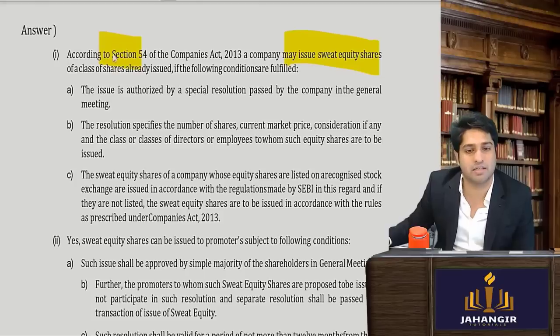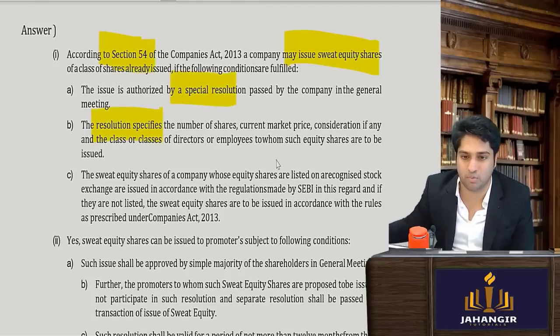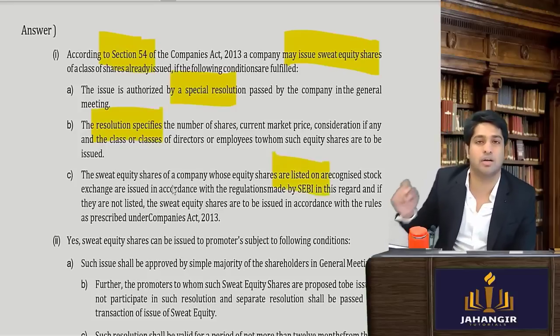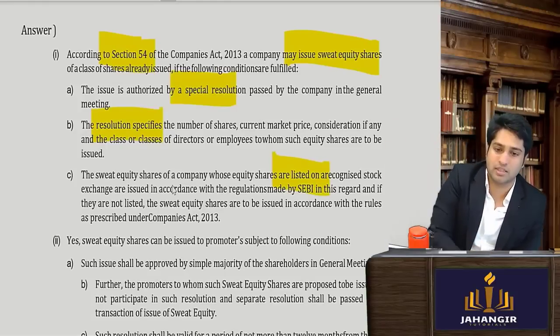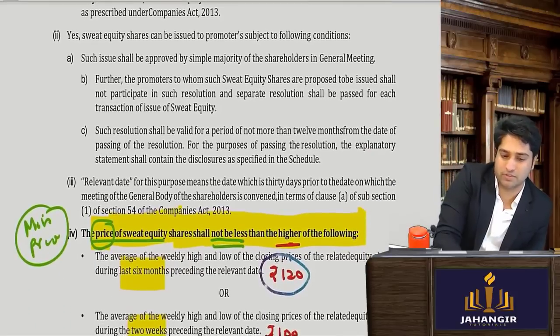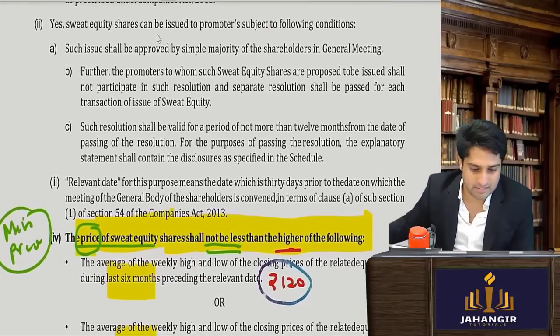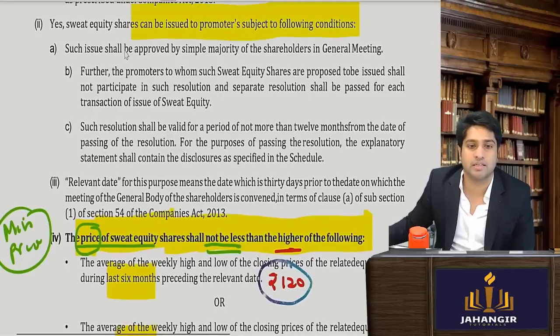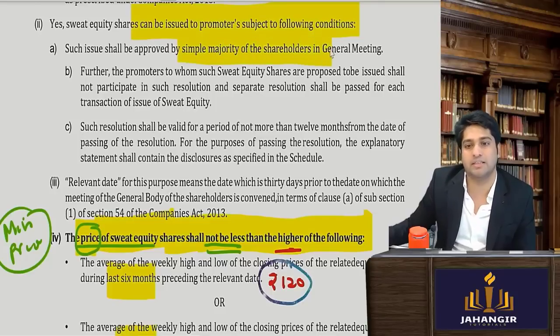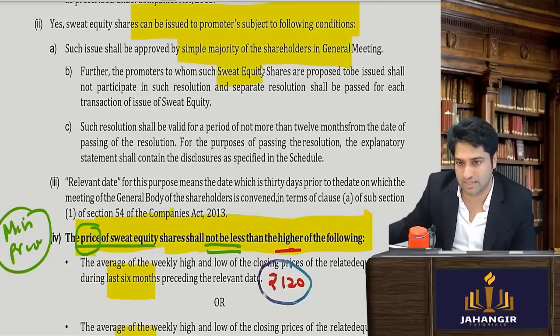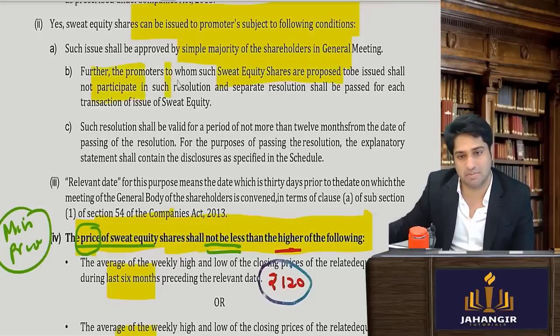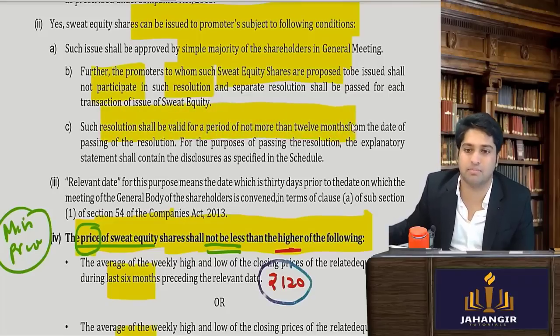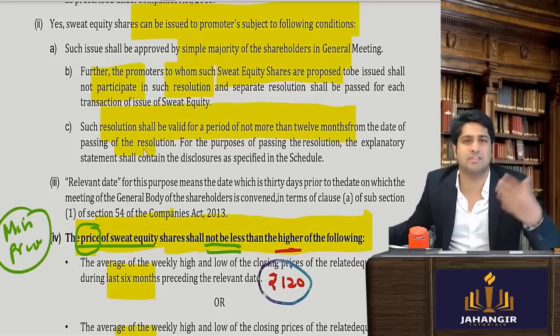What are the conditions given under section 54? A special resolution should be passed. The resolution should give an explanatory statement of who is being given, what they are giving, and listed companies have to follow the special regulations made for issue of sweat equity in case of a listed company. Can they be issued to the promoters? Yes, subject to the following: it should be approved by a simple majority in the general meeting. Furthermore, the promoters to whom the sweat equity is proposed shall not participate in such resolution, and the resolution shall be valid for not more than 12 months from the date of the resolution. Within 12 months they have to give it.